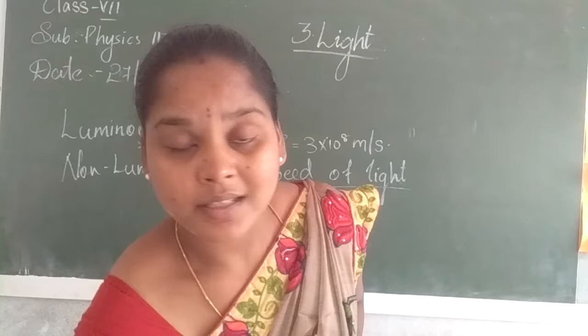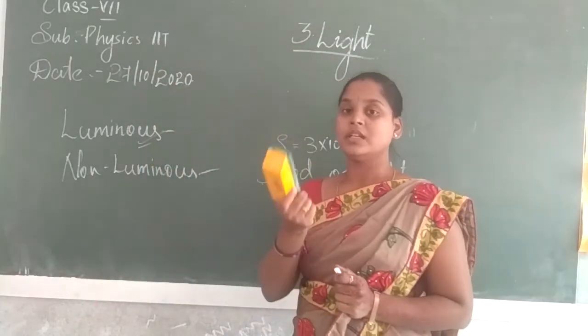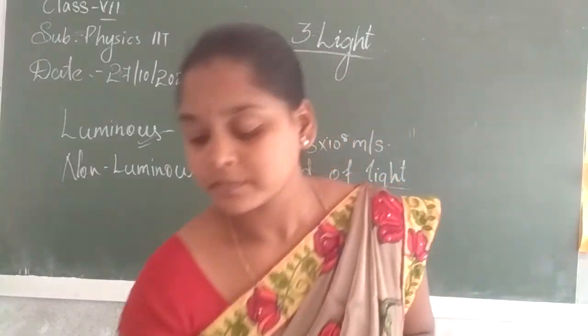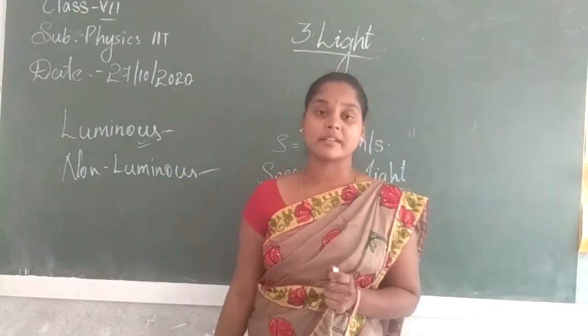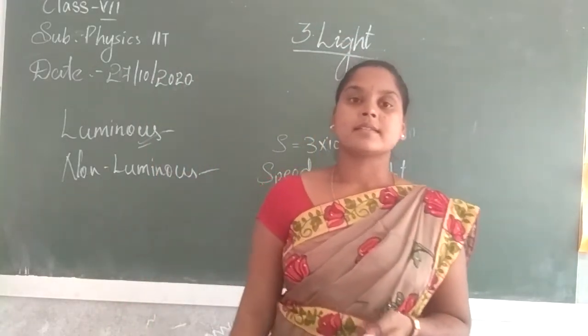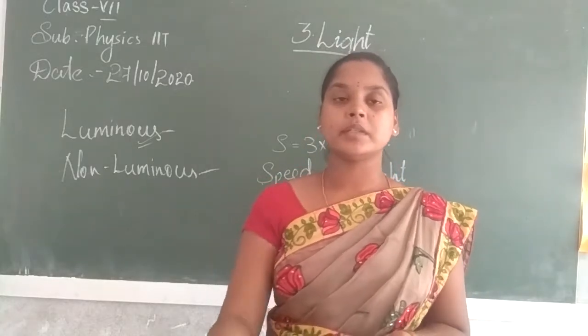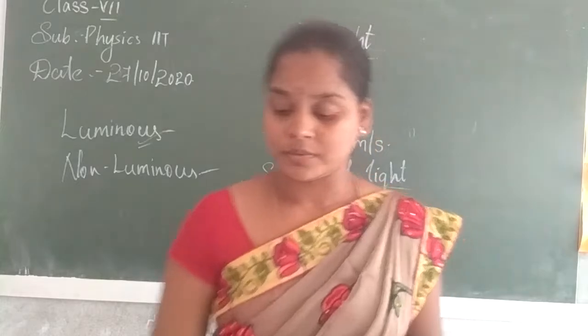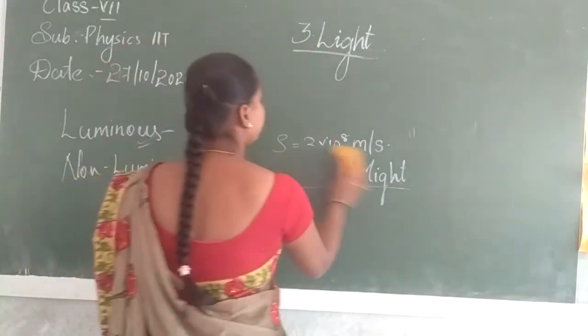Will the duster produce any light here? No. So the duster is called a non-luminous object and the chalk piece is called a non-luminous object, whereas the sun, candles, all these things which will be burning, these all produce light, yes or not? Those things are called luminous objects.